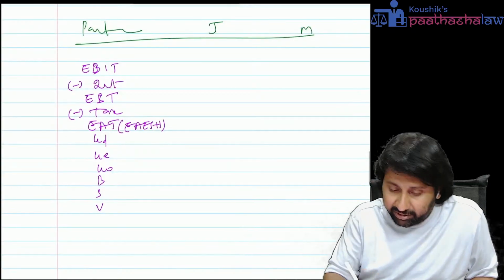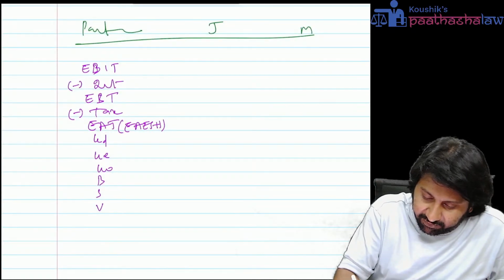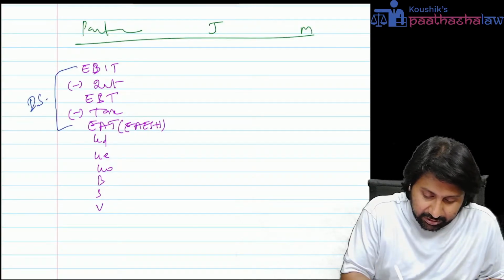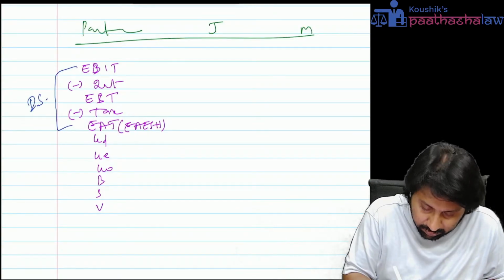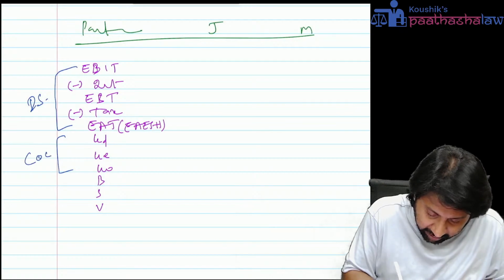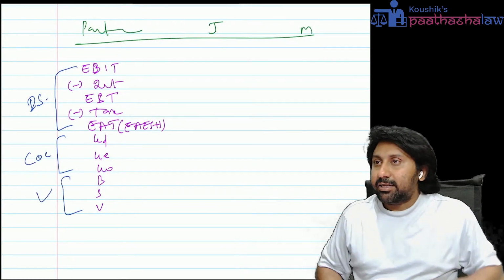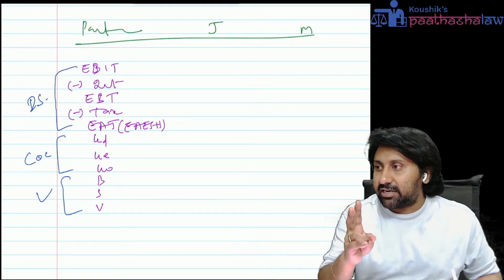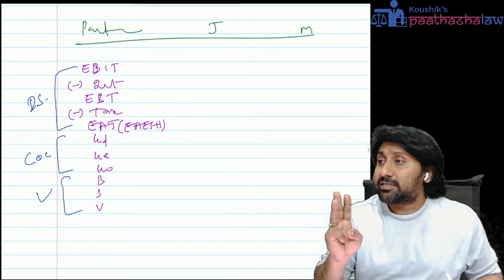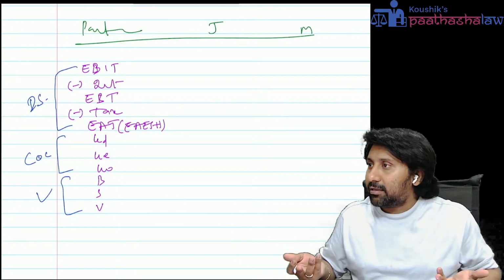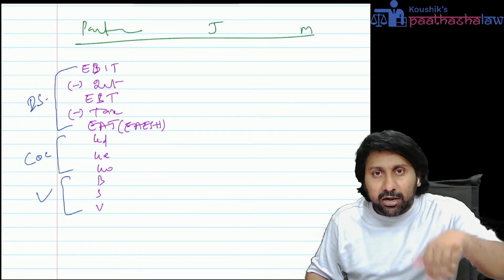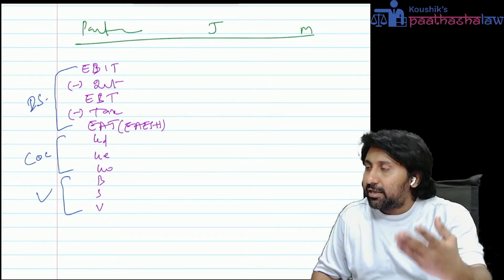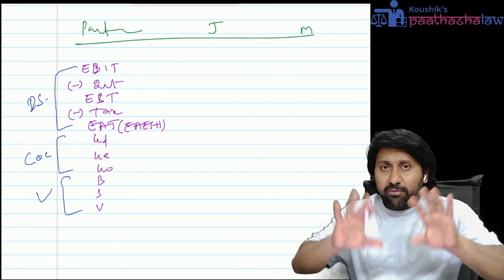In that, some data they will give. See, the easy way of doing this. First, what do you have to do? Stage one, income statement. Stage two, cost of capital. Stage three, valuation. Three stages we have to do in the answer. First stage income statement, second stage cost of capital, third stage valuation. Whether net income or net operating income, it doesn't make any difference. The answers will change, but the schedule format will be the same.